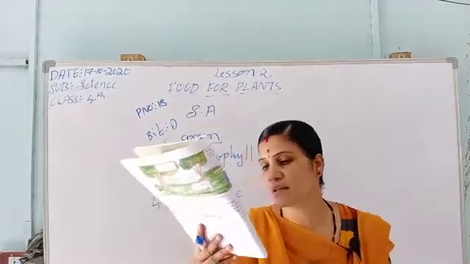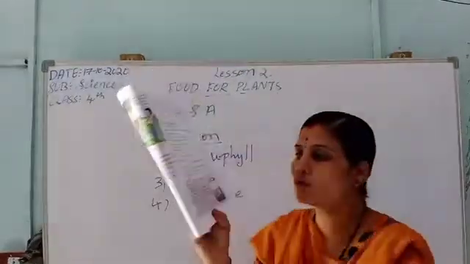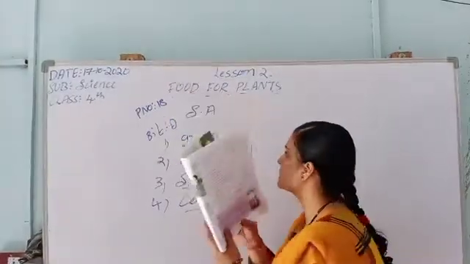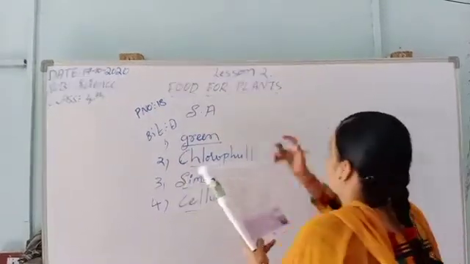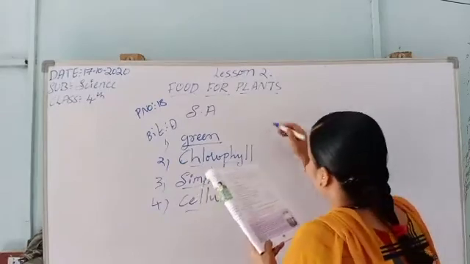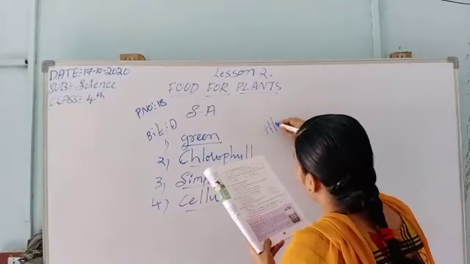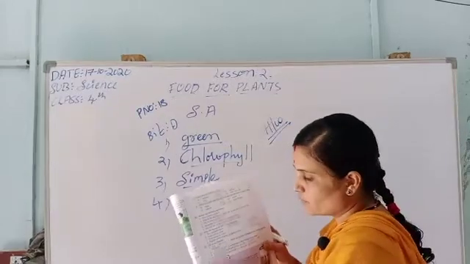Here they have given make a garden in the glass jar. It is asking, thing to do is there. So this is your homework, a short homework I am giving you. All I have told, this is your thing to do.